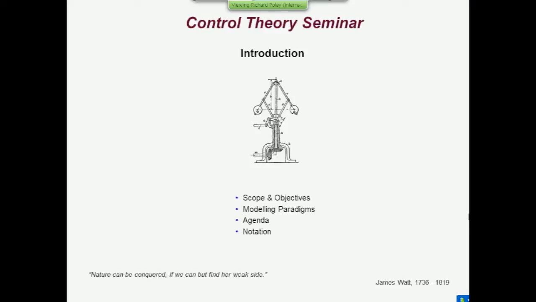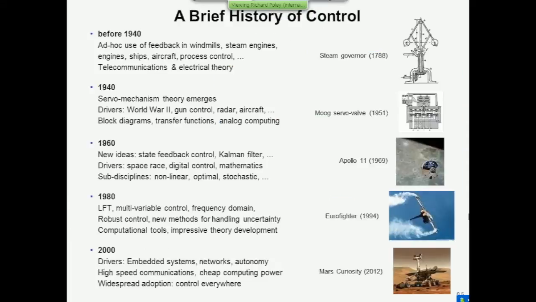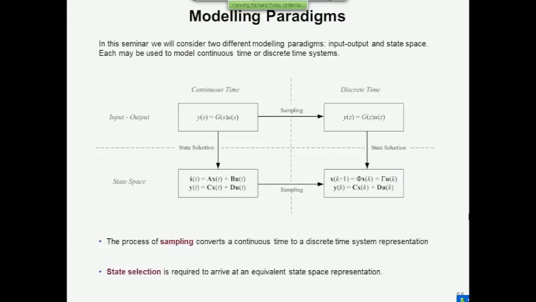The same introduction as yesterday, so I'm going to gloss over the first few slides and get to this one, where we talked yesterday about the two distinct modeling paradigms that exist in systems theory. Yesterday, we spent our time talking about the input-output modeling paradigm. The distinguishing thing was that those systems had a single equation which connected the input to the output. If we were talking about the plant, the input I denoted as U and the output as Y, and we used the transfer function yesterday to capture the dynamics of those kinds of systems.